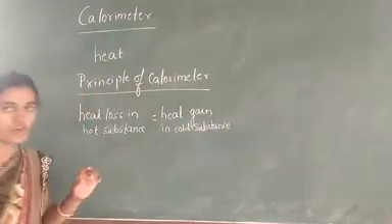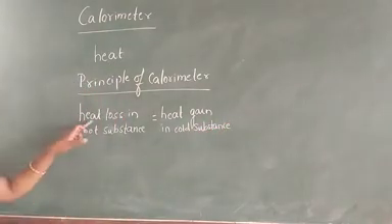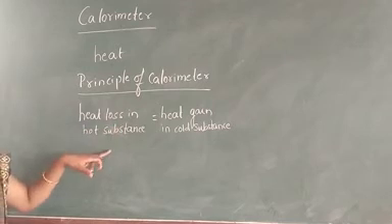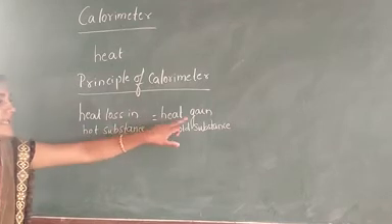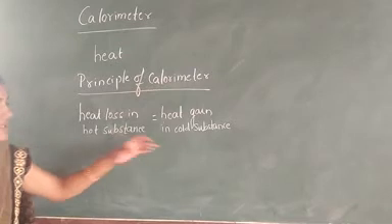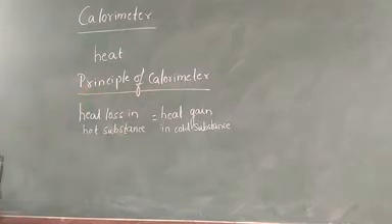The principle of the calorimeter is that the heat loss in the hot substances is always equal to the heat gain in the cold substances. This is the principle of the calorimeter.